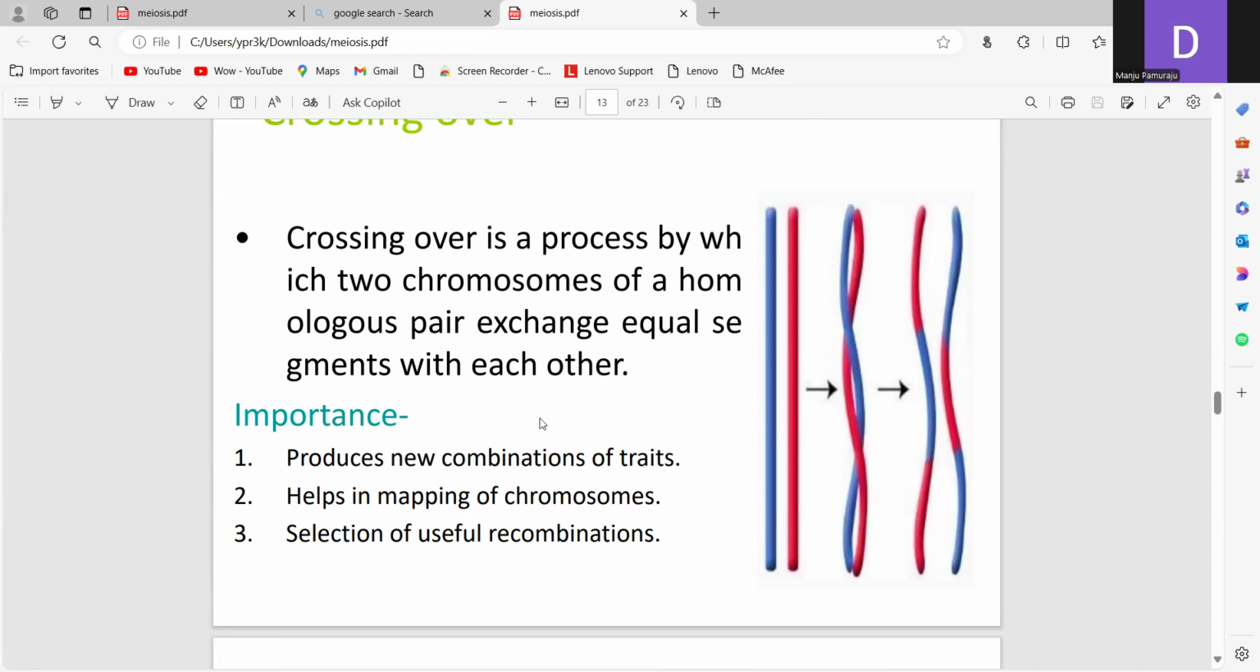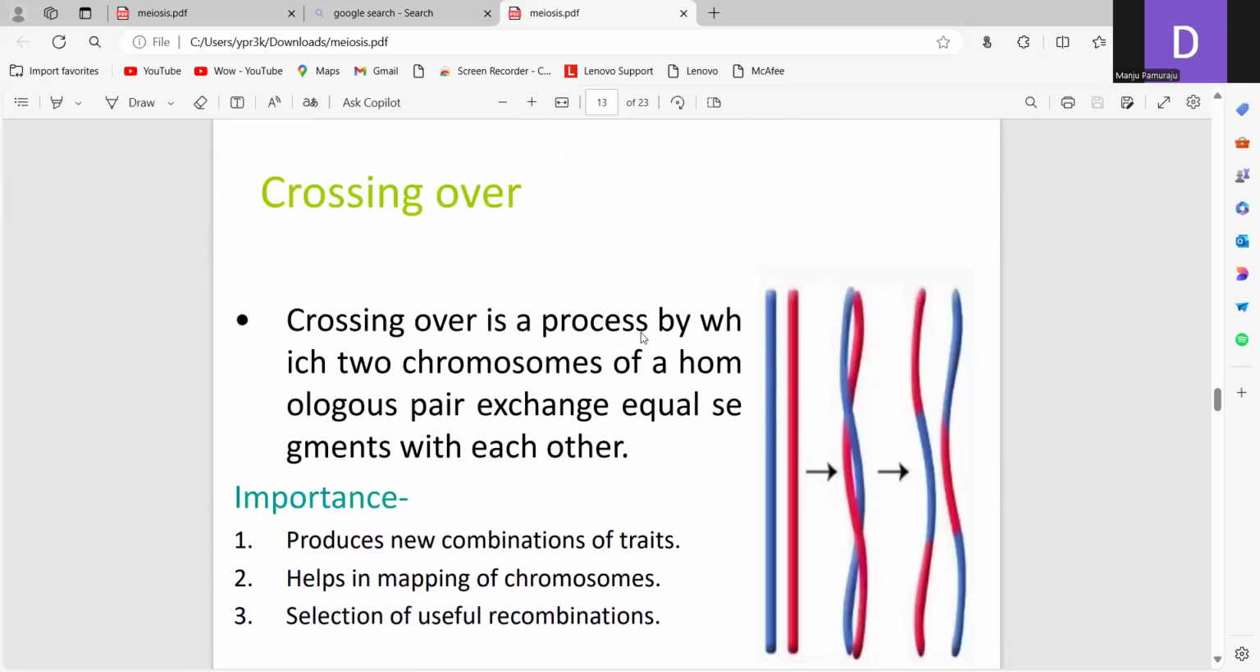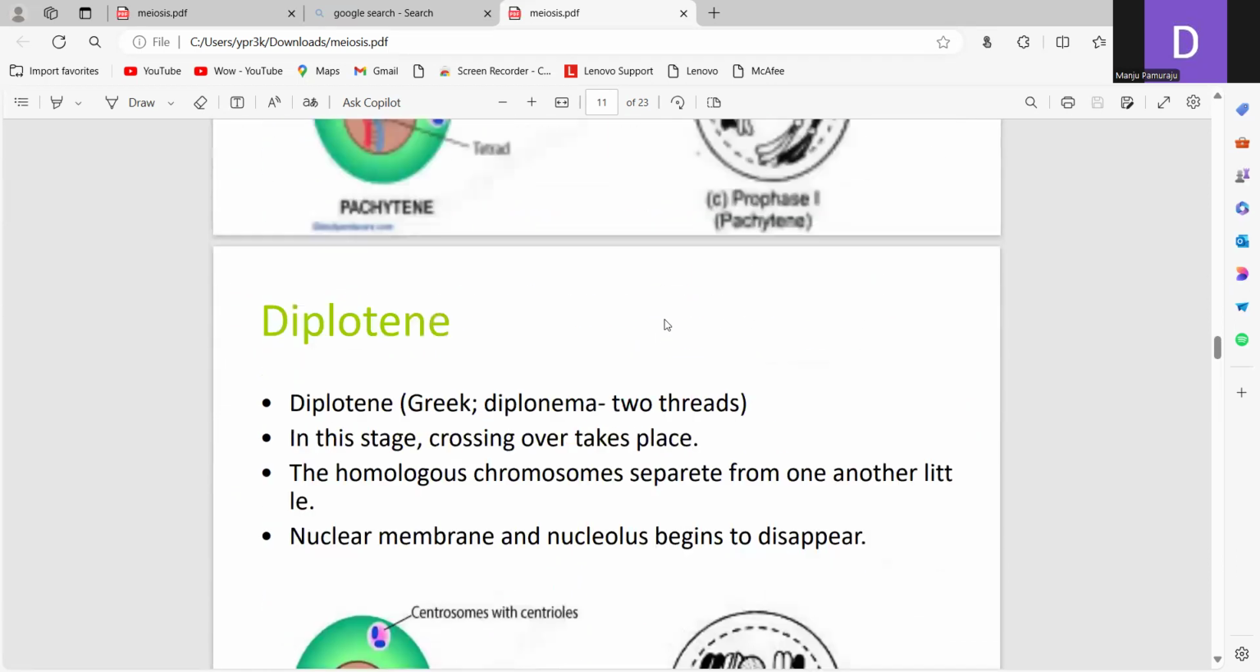The importance of crossing over is to produce new combinations of traits, and it helps in the mapping of the chromosomes and selection of useful recombinants. Recombinants means formation of a new variant due to the exchange of this chromosome. So this is about the first stage, that is, prophase 1.